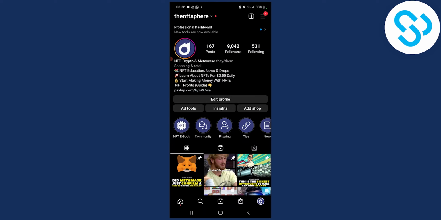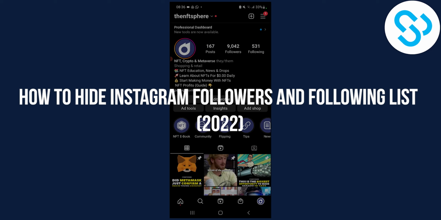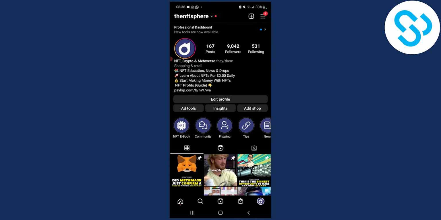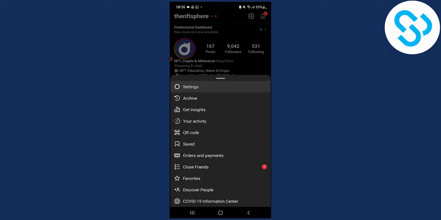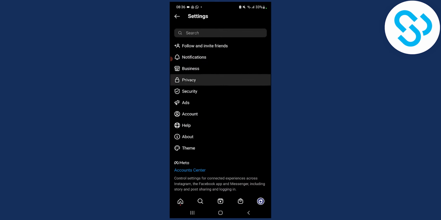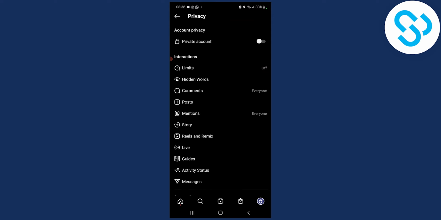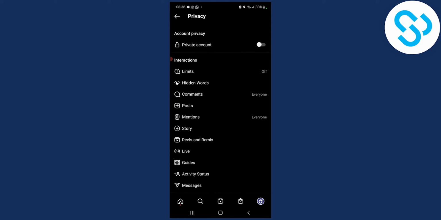Today I'm going to show how to hide Instagram following and followers list as well in 2022. So the first thing that we have to do is go to these three lines in the upper right corner. Then we can go to settings, and from settings, we can go to privacy. And here we can do a couple of things, right?